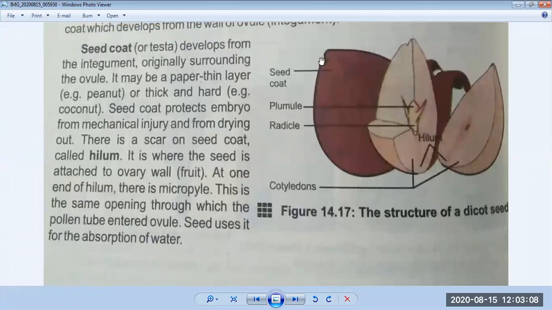Structure of the seed coat. This is the outer part of the seed, called the seed coat. In the center, there are two cotyledons. There is a scar which is called the hilum. There is the early root, which is called the radicle. This is the early stem going upward, called the early shoot, the plumule. At one end of the hilum there is the micropyle.